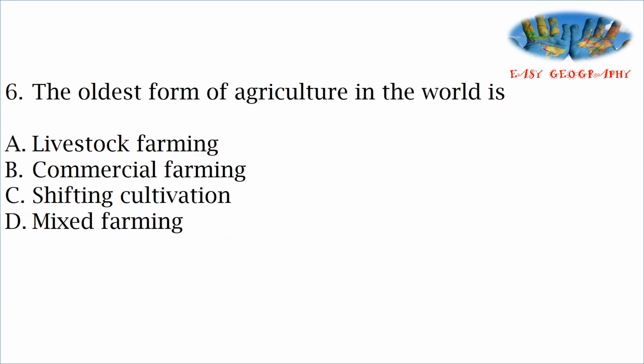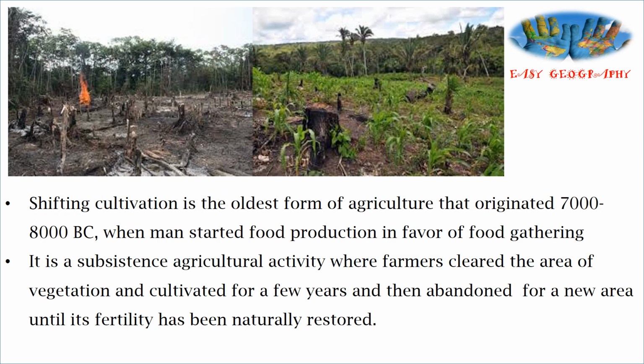Next question. The oldest form of agriculture in the world is? Options: livestock farming, commercial farming, shifting cultivation, mixed farming. Answer is shifting cultivation. Shifting cultivation is the oldest form of agriculture that originated 7000 to 8000 BC.